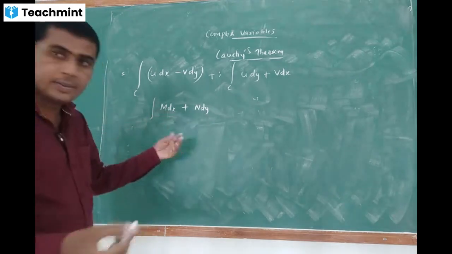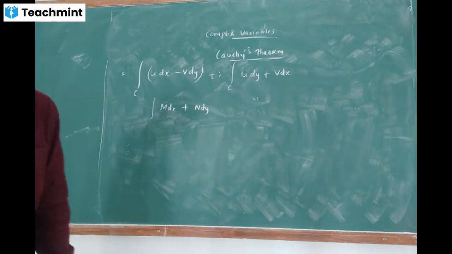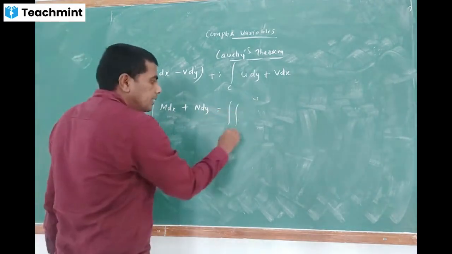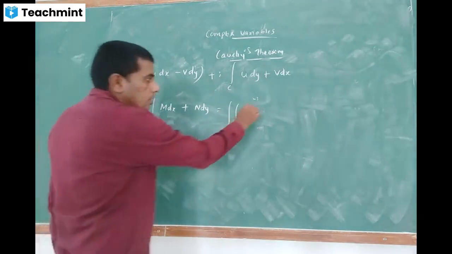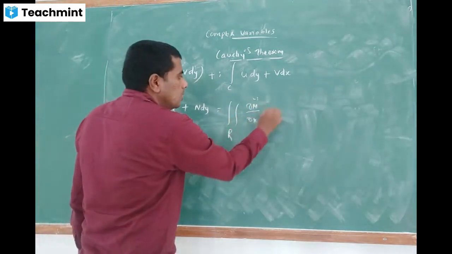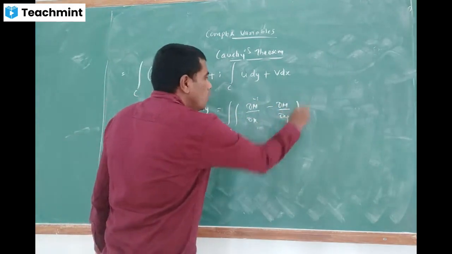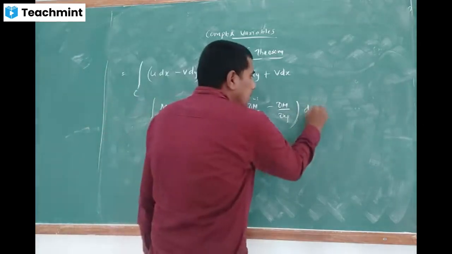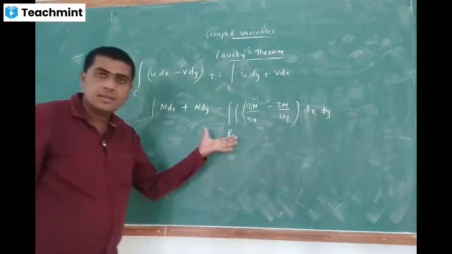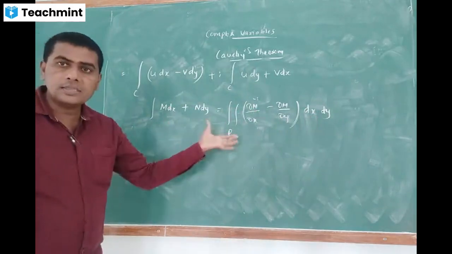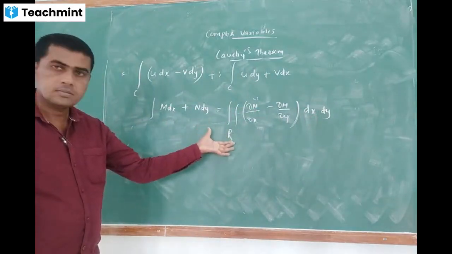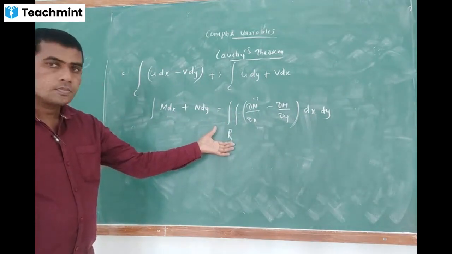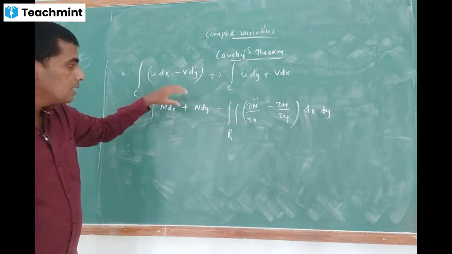Okay, very good. Should I write the definition? So do you remember like this? Double integral over the region of dou n by dou x minus dou m by dou y into dx dy. Do you remember this, I'm asking?